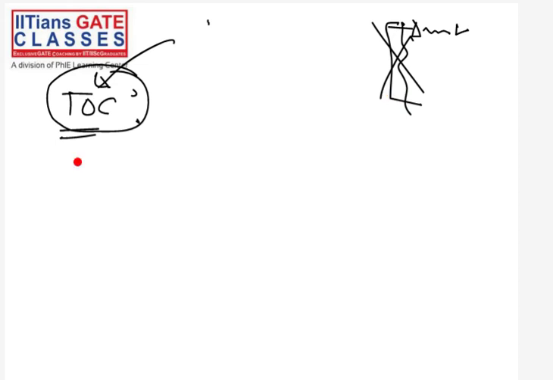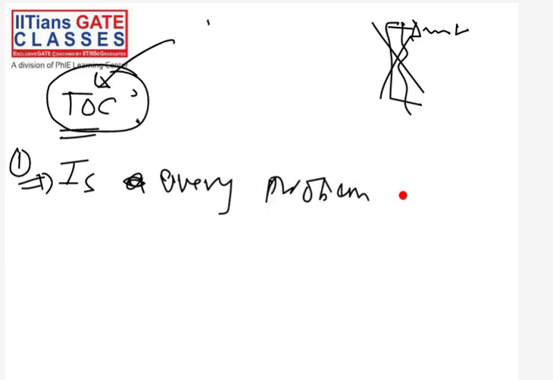There are two more interesting questions from the scientist's point of view. The first question is: can every problem in the world be solved by computers? I can say, is every problem solvable? This is my first question. For example, the addition problem is solvable. Our calculator can solve that problem, you can solve that problem. Many algorithms are there to find addition, and many algorithms are there to find multiplication.